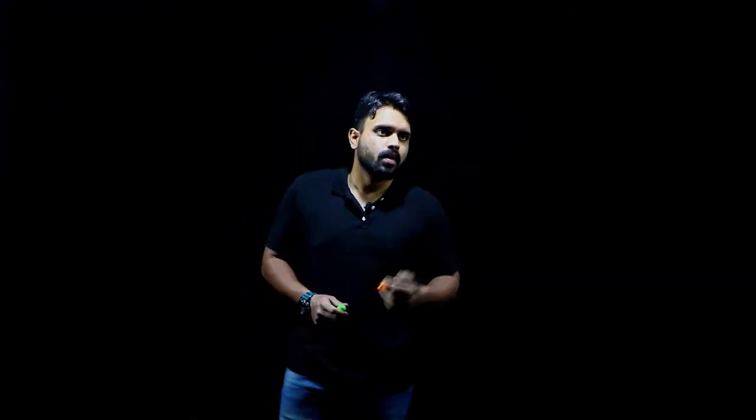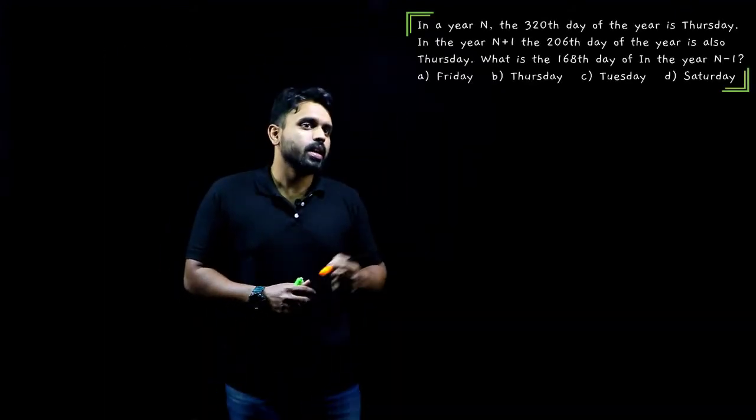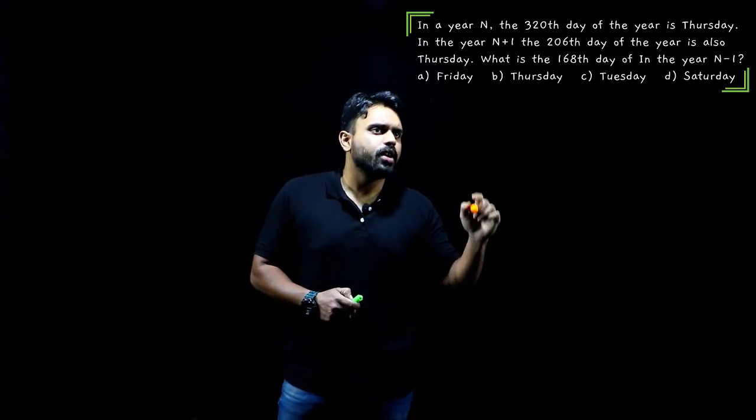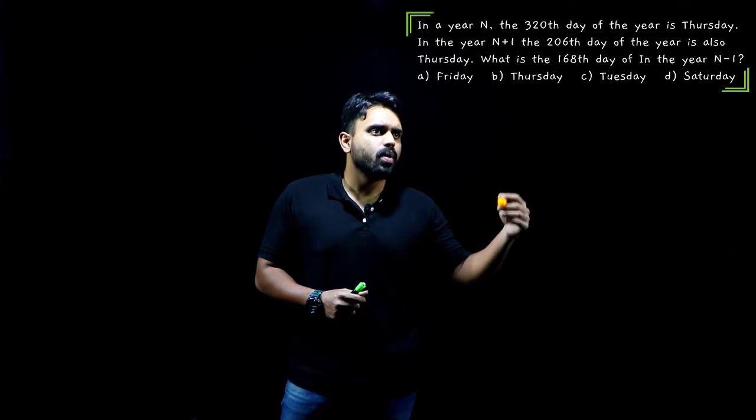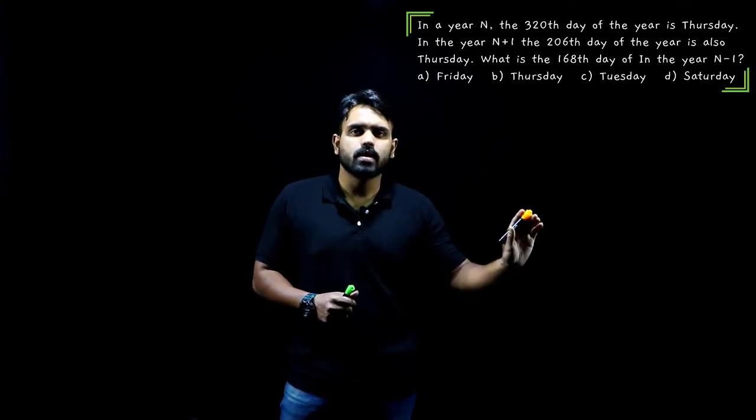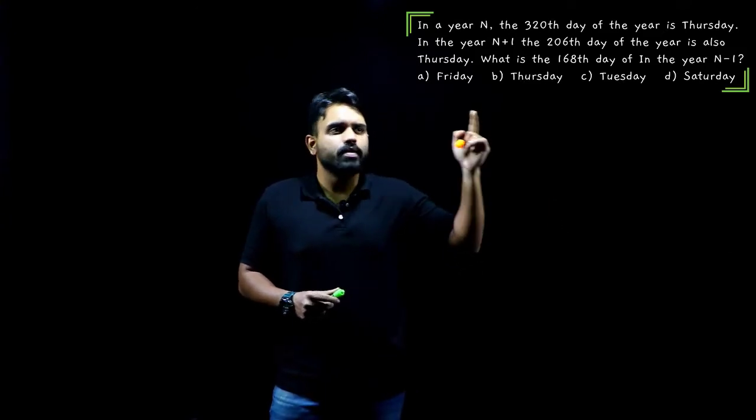So now, what do we have here? The next question says, in the year n, the 328th day of the year is Thursday. In the year n plus 1, the 206th day of the year is also a Thursday. What is the 168th day of the year n minus 1?